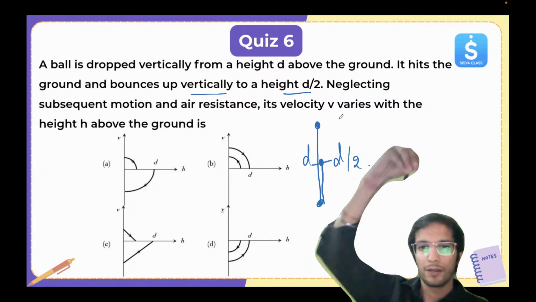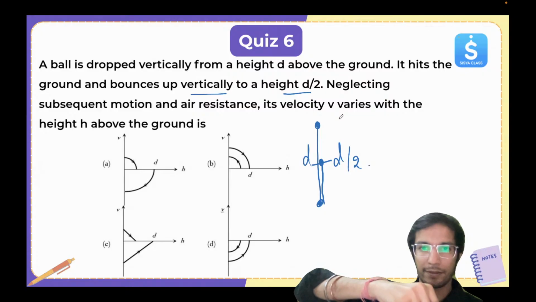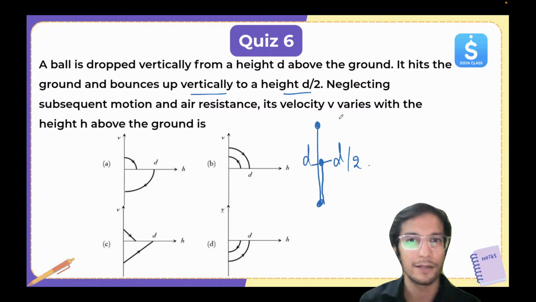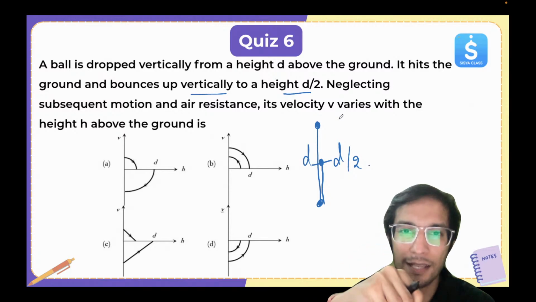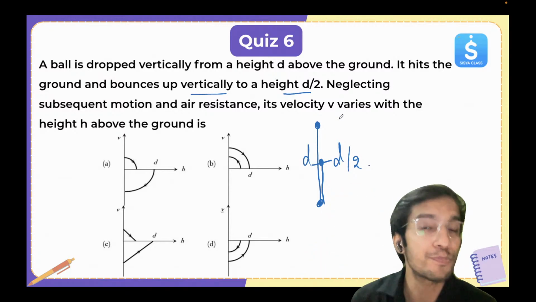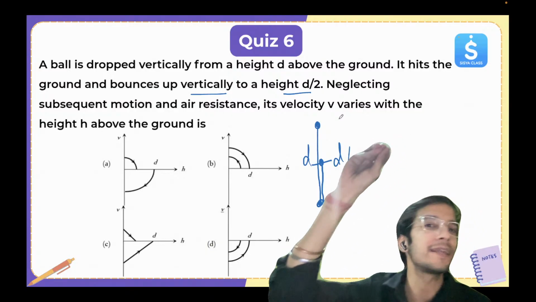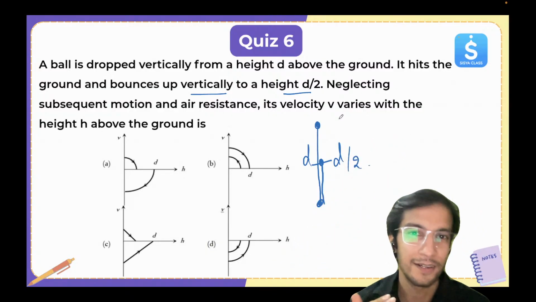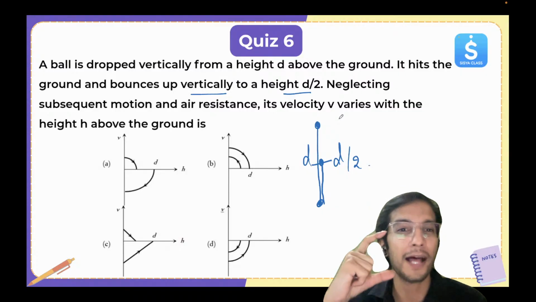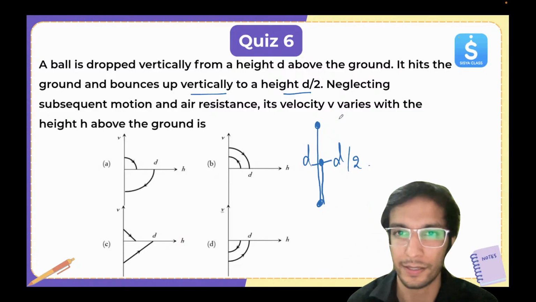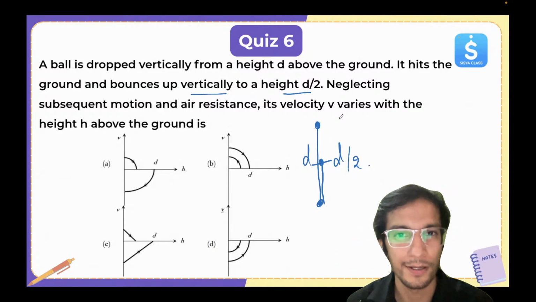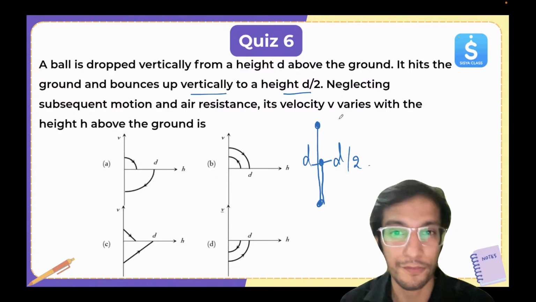See, when it is dropped from d and hits the ground, it is going to bounce back. Now if it had the same speed, it would reach the same height d, but it's not reaching d, it's reaching d by 2. So the velocity has been reduced because of the impact. And now we will see the graph.